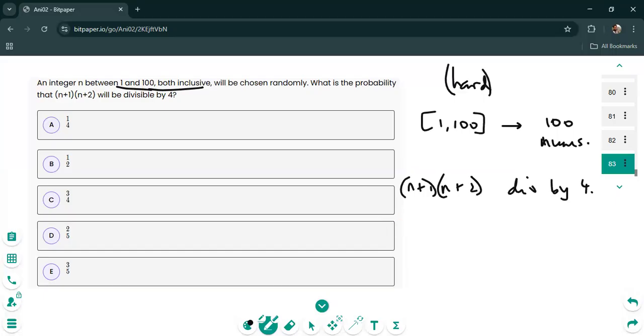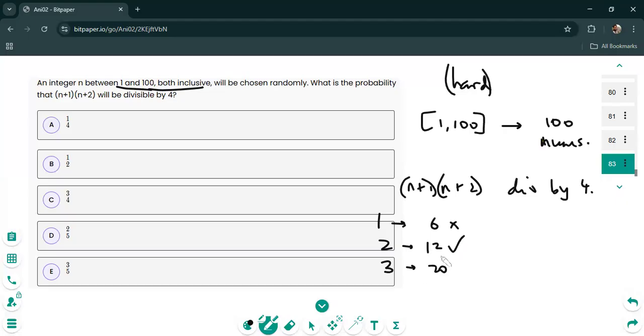So if you try 1, for example, a quick check, many people might do this. They might try 1, quick mental check: 2 times 3, that is 6, not divisible, doesn't work. Let's try 2. If you try 2, you get 3 times 4, which is 12, and 12 works. Now you may try 3. If you try 3, this is 4 times 5, so 4 times 5 is going to be 20.